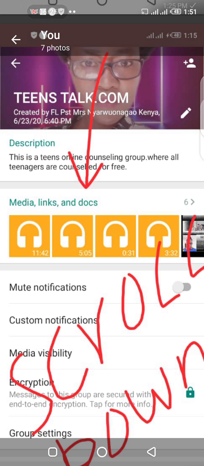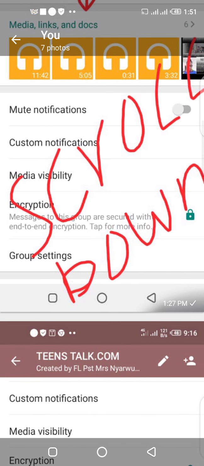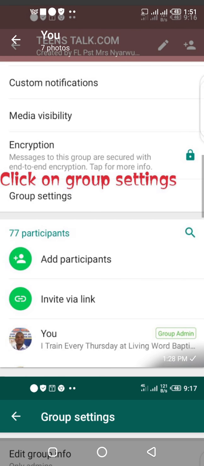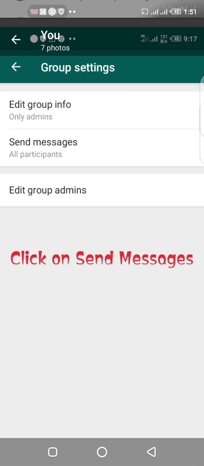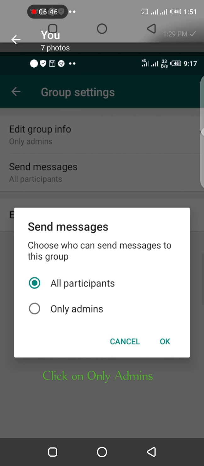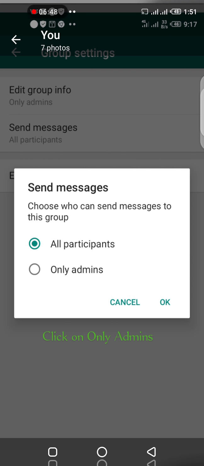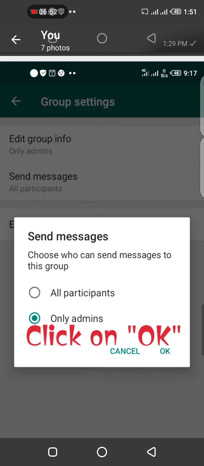When you see the inside of the group, you scroll down to where it is written group settings. You click on the group settings, then you will see edit group info. You change it to only admins. You will also see send messages. You also click on send messages. So when you click on send messages, you will see all participants. You remove that and click on only admin and click on OK.